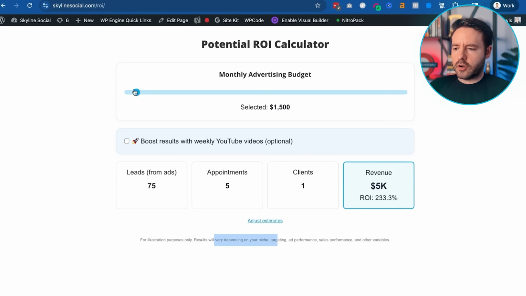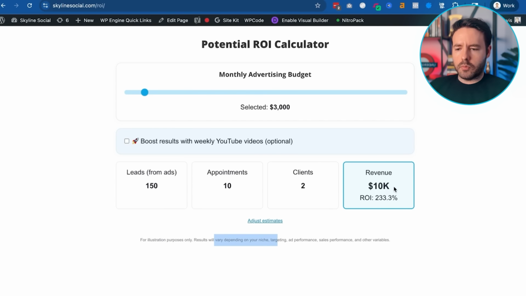So let's just say, for example, you're going to be spending $3,000 a month. With $3,000 a month, assuming you get a cost per appointment between $200 to $300, and in this case, we're going to estimate the cost per appointment is more on the high end, which is $300 per appointment, you'd be able to get 10 appointments. Now, if you can close 25% of those appointments, so in other words, 2.5, or let's just say, again, 2 clients from those 10 appointments, and your average revenue from a new client is about $5,000, you'd be able to generate $10,000 in revenue. So in other words, that means you're paying $3,000 on ads to get $10,000 back in revenue.